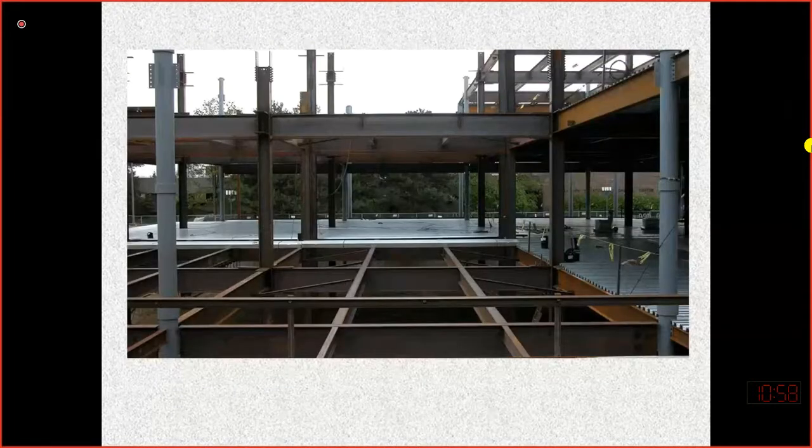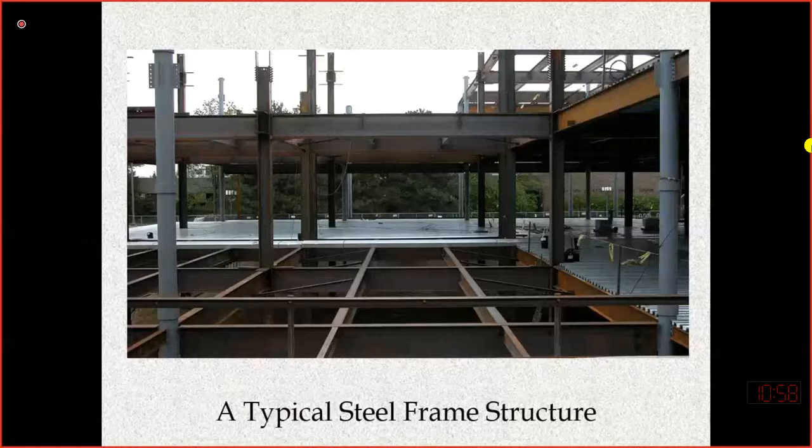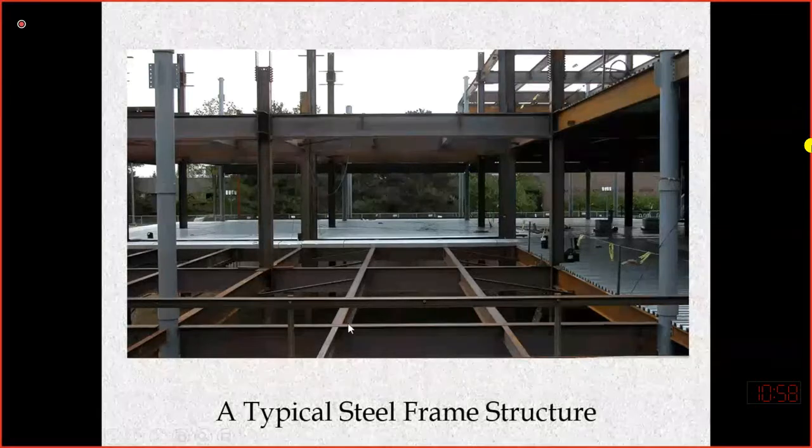There is another example, a typical frame structure which is made of steel. Here you can see that this is the first floor maybe. You can see these are the beams and these are the columns. Beam and column are connected by certain connections. Here they have used a bolted connection, and somewhere they have also used a welded connection. So this is a frame structure which is comprised of beams and columns.